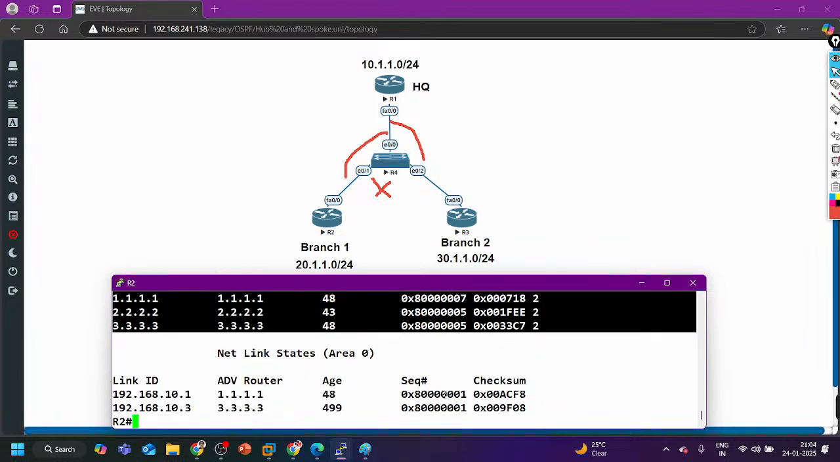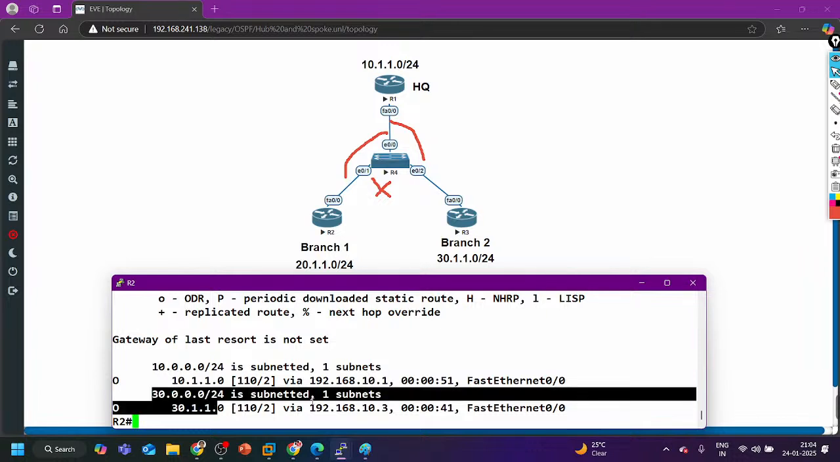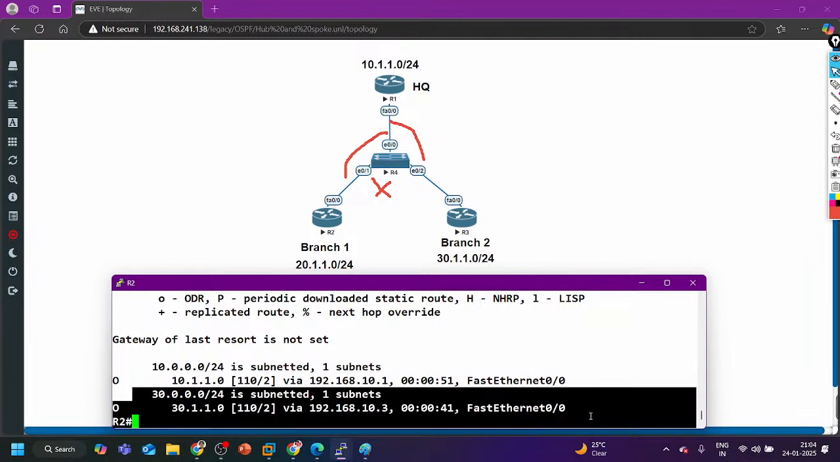And let me show you the routing table. Show IP route OSPF. The 30 subnet is there. But what is the next hop IP address? Can I ping this IP address? Not possible. Can I ping the 30 subnet? No. So even if we have the route, we still cannot send the traffic.